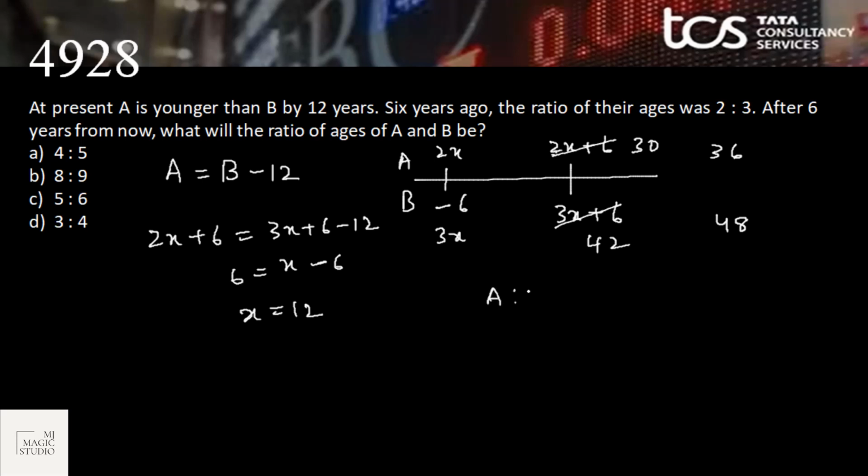What will be the ratio of A is to B? A is to B ratio after 6 years would be 36 is to 48. If we divide this by 12, it would be 3 is to 4. And yes, that we have in option D.